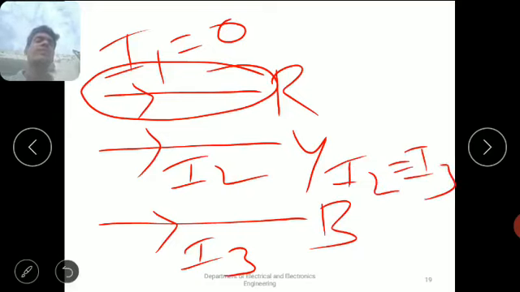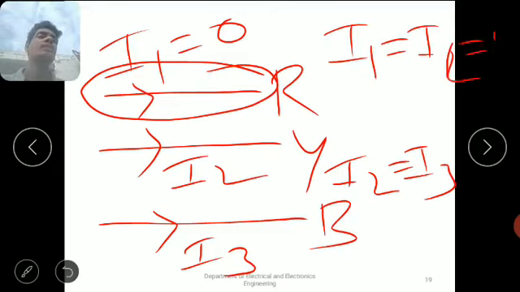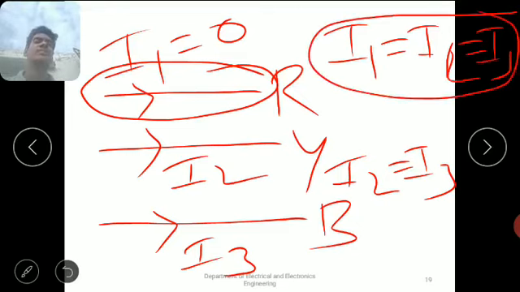If phase R is not open, then what is the condition? I1 equal to I2 equal to I3. Those three magnitudes are equal. This is the indication of a balanced system. But here, due to the open circuit fault, phase R will be opened.